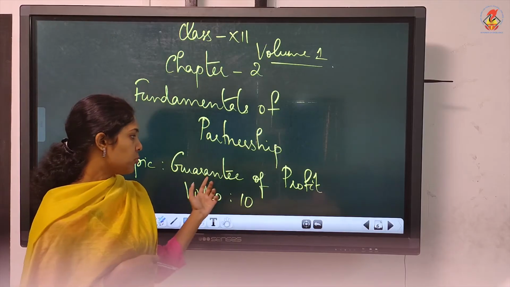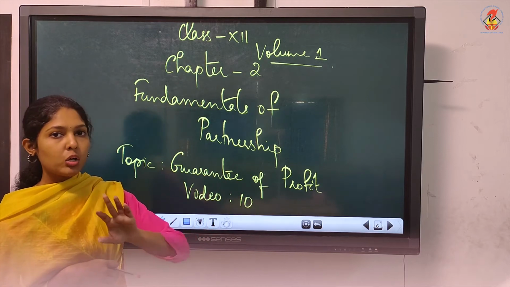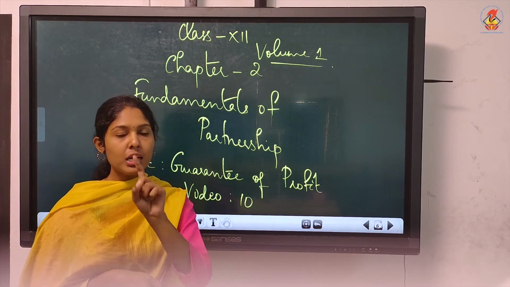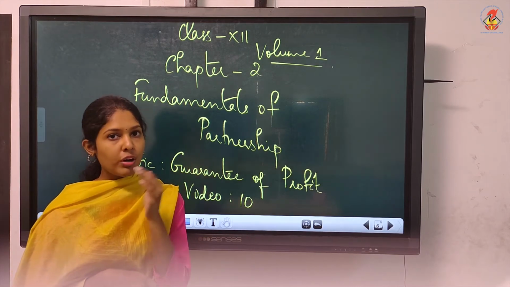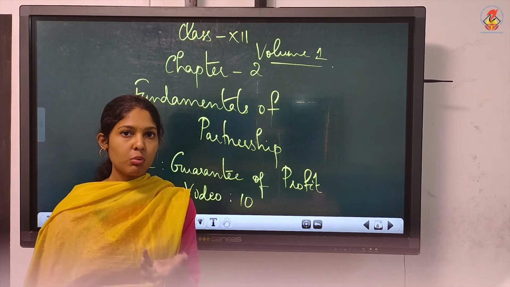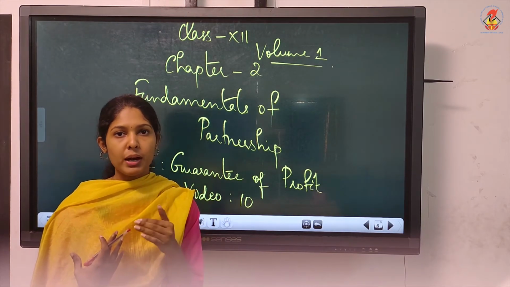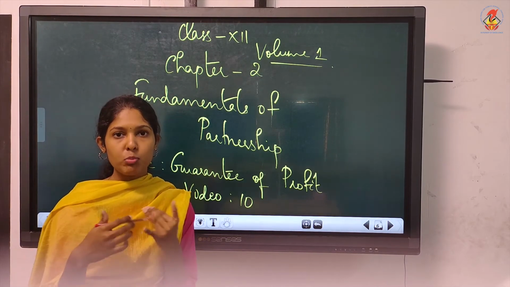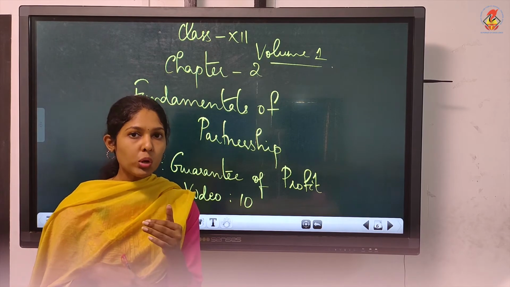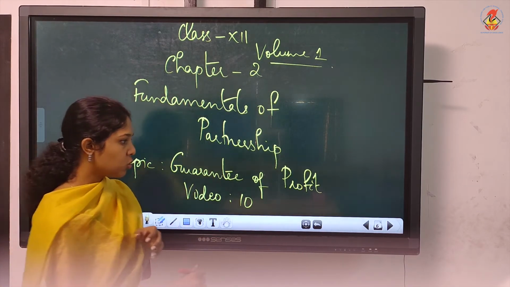We are continuing the portion guarantee of profit. We'll work out problems when the deficiency is borne only by one of the partners. So far what we did is, the deficiency is borne, nothing was mentioned in the question, and the deficiency was borne by all the old partners, by both A and B, if C is the new partner. Now it will be borne only by A, either by A or by B. So we'll do such questions now.